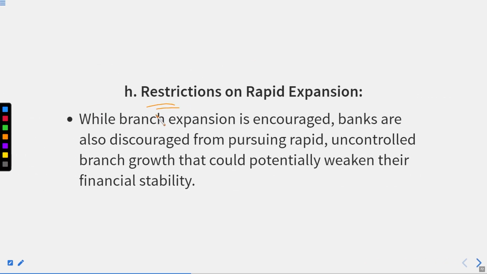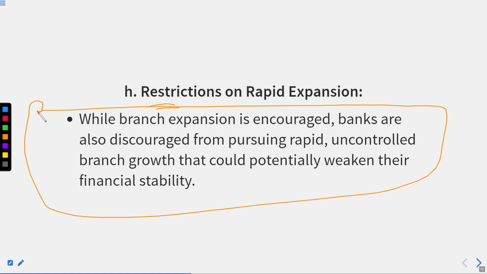Thereafter, restrictions on rapid expansion. If banks expand rapidly, it means they are spending their money, dividing their capital, and reaching new and new customers. It might be risky if it is done rapidly.